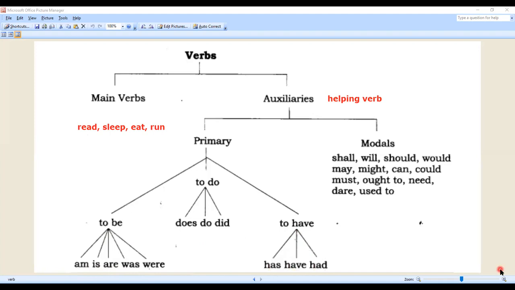On the other hand, in the modals, you notice shall, will, should, would, must, and also ought to, need to, used to come in the modals. So now I'm giving an example: a bus may stop. So you can notice that here may is a modal verb in this sentence. So now I hope you have understood the chart of the verb, what is a main verb and what is an auxiliary verb.